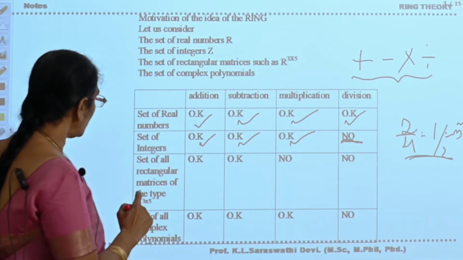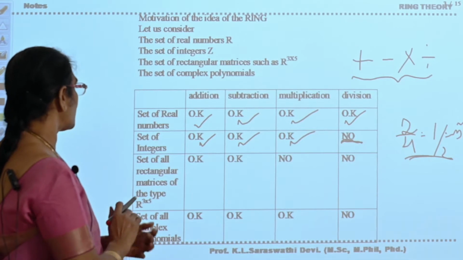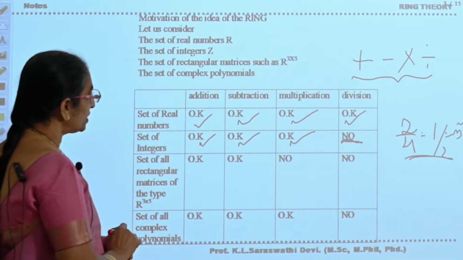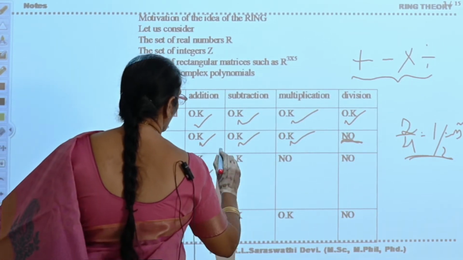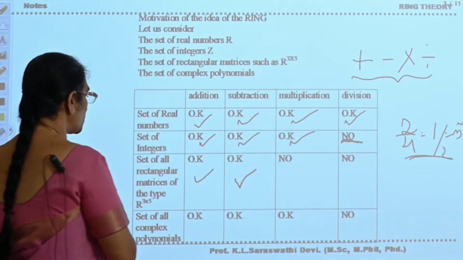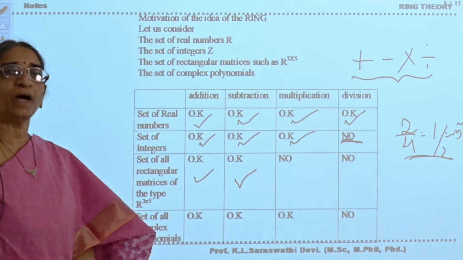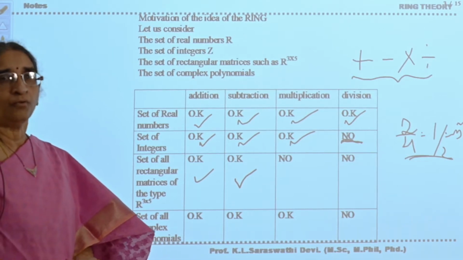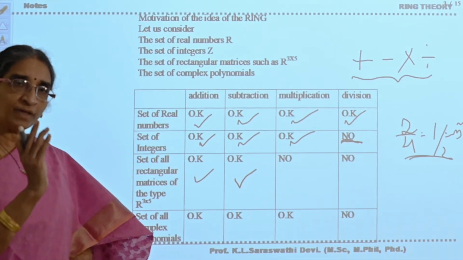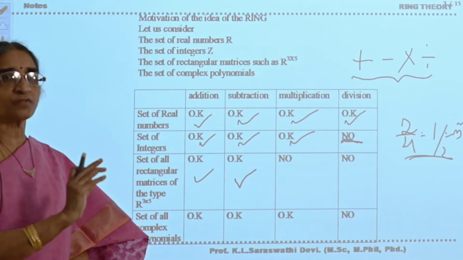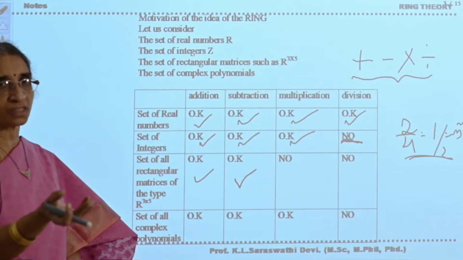Next, the set of all rectangular matrices of the type 3 by 5. With respect to addition it is closed, and with respect to subtraction it is closed. But coming to multiplication, multiplication of two matrices is possible only when the number of columns in the first matrix equals the number of rows in the second matrix.